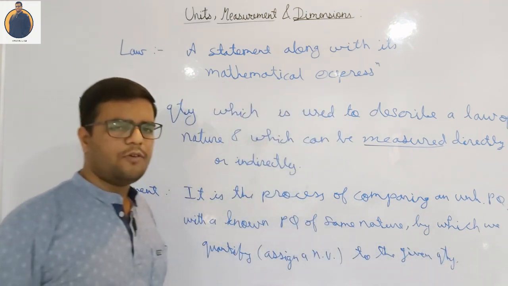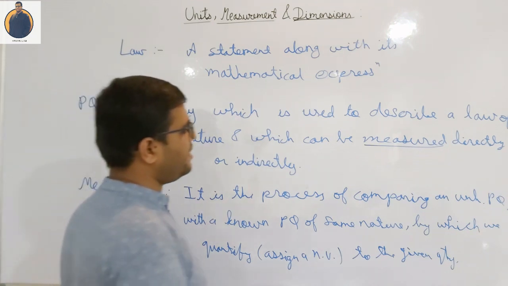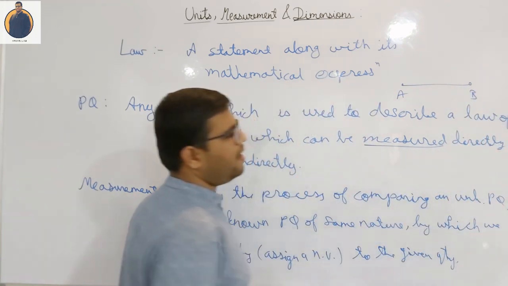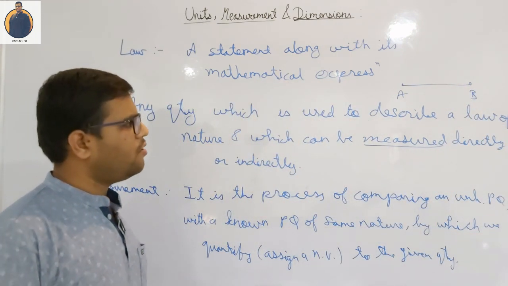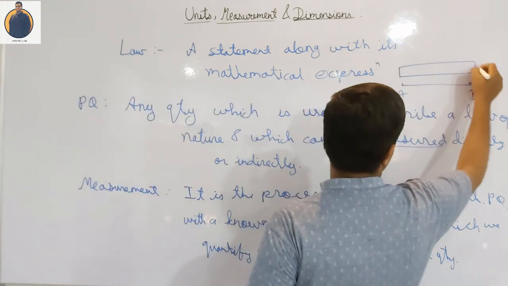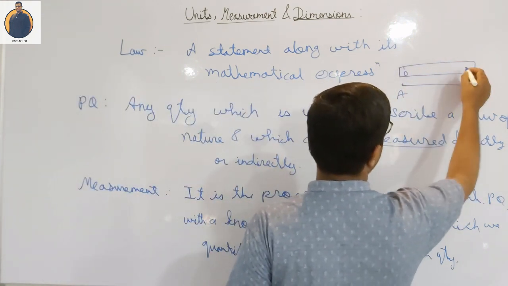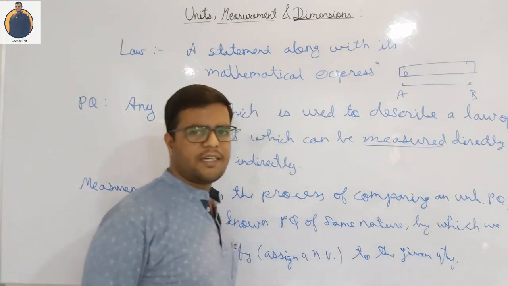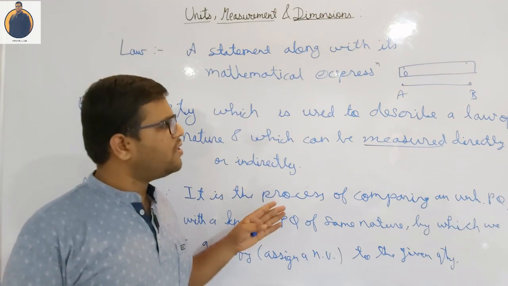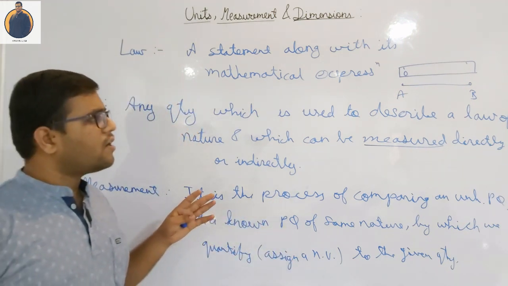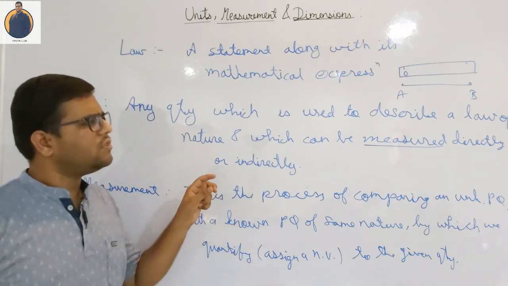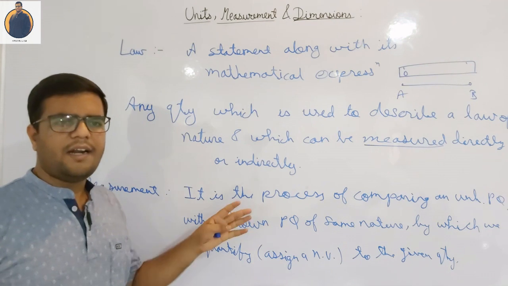For example, let us say I have a line segment AB and I ask you to measure the length of this segment. What will you do? You will take a scale. You will mark the zero of the scale with this point A, and wherever this point B is intersecting, you will quickly tell me that this is the length of this segment. So what you have just done is you have compared the length of this segment with the standard length of the scale.